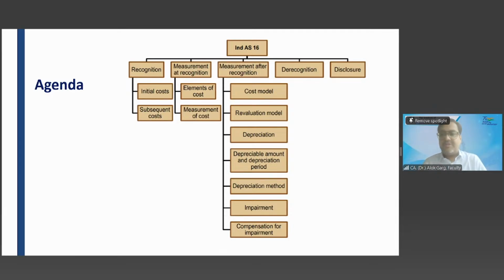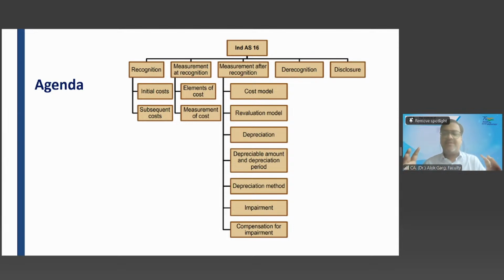50%, not 100%, 50%. So at least in this standard, Ind AS 16, this is not a new standard. This is something which you have already heard, not blank. So with this context, we'll start this standard.